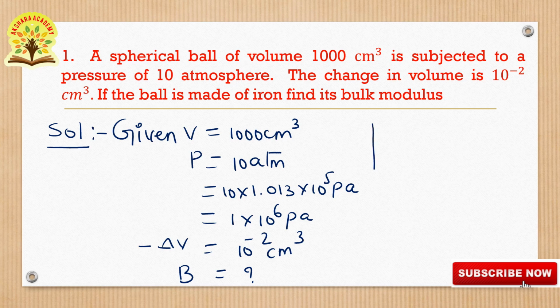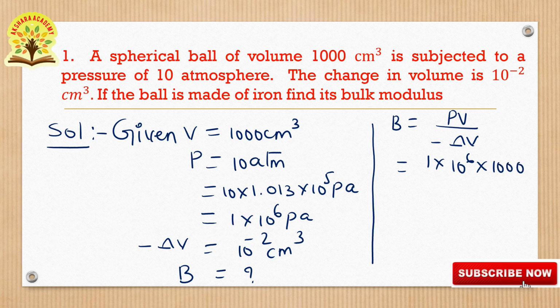So the formula for bulk modulus is B is equal to PV by minus delta V. Substituting all values in this, P is 1 into 10 to the power of 6 and V is equal to 1000 and minus delta V is 10 to the power of minus 2. 10 to the power of minus 2 we are writing in the numerator, it becomes plus 2.